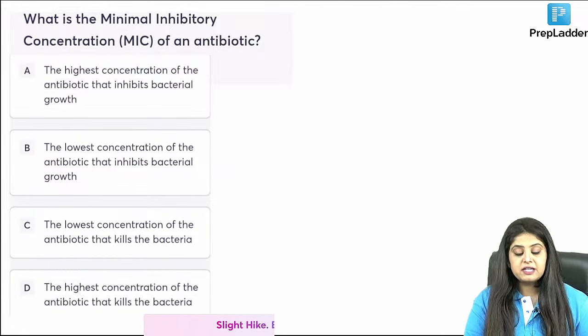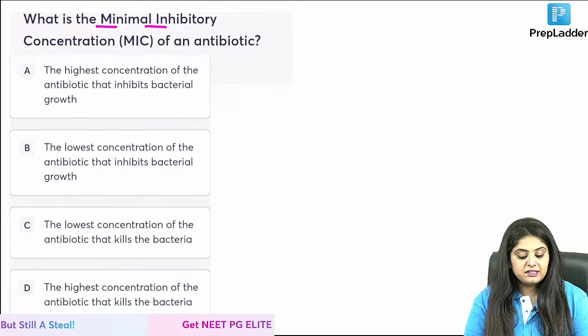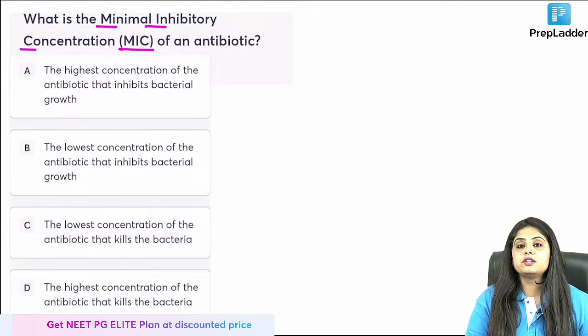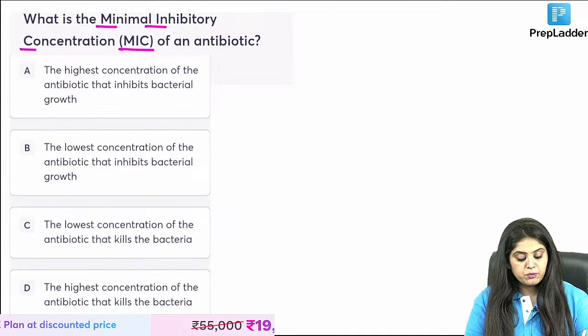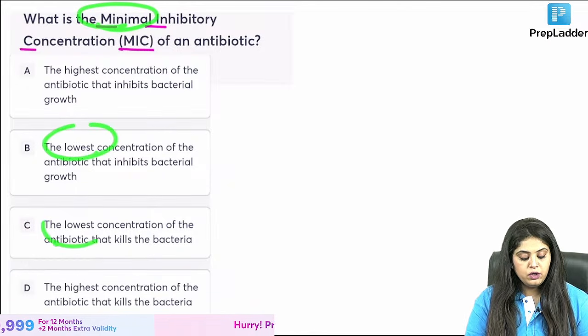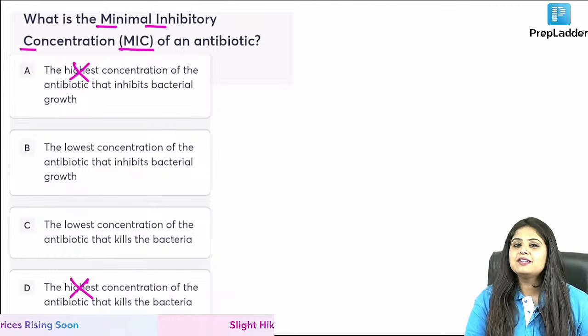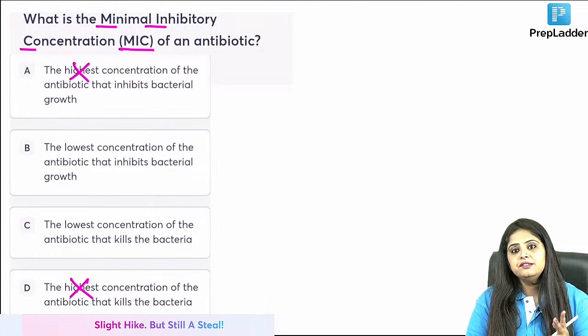The first question I've taken as a screenshot from the version X QBank, and that is: what is MIC, that is, minimum inhibitory concentration of an antibiotic. You have 4 options given in front of you. I hope with the word minimum, you are only thinking of the lowest thing, and you're not thinking of the highest concentration. As always in the exam, ma'am, 2 options are easiest to rule out.